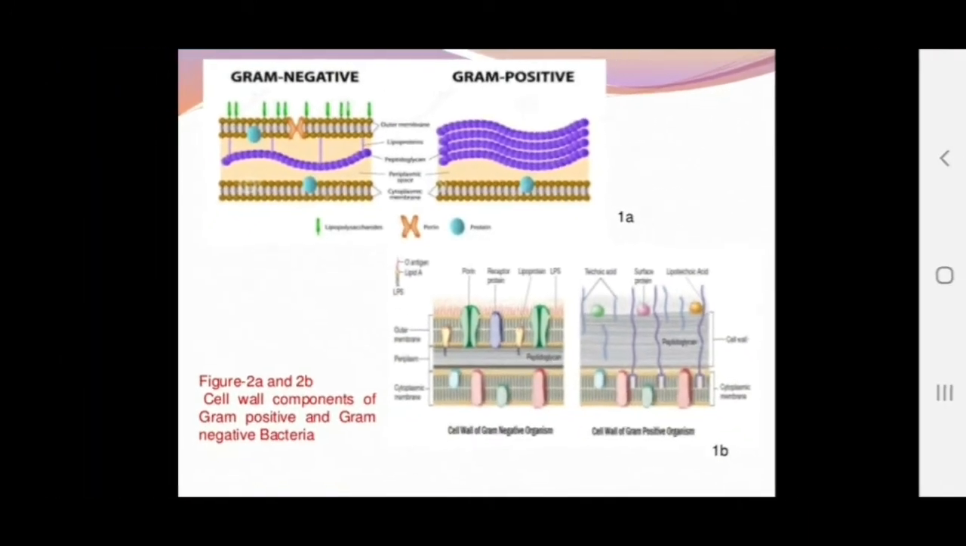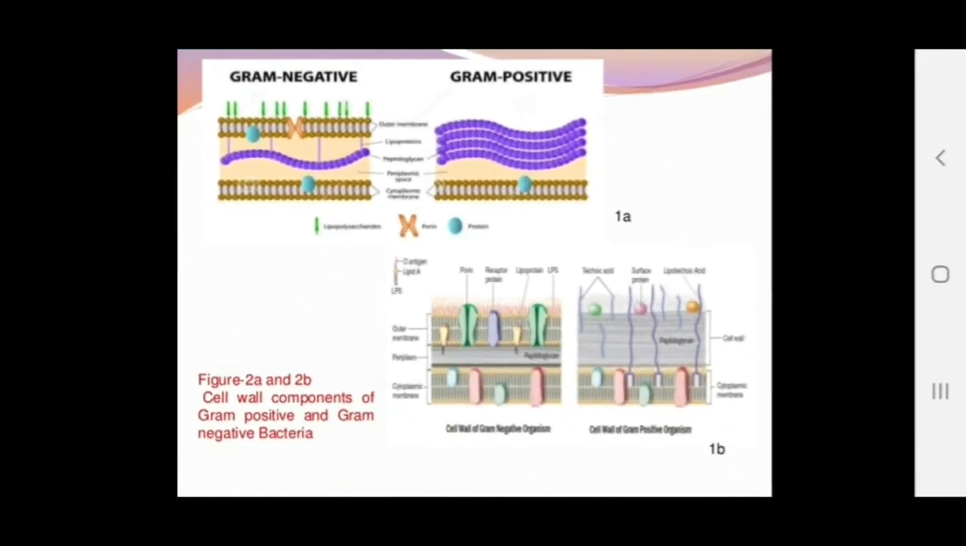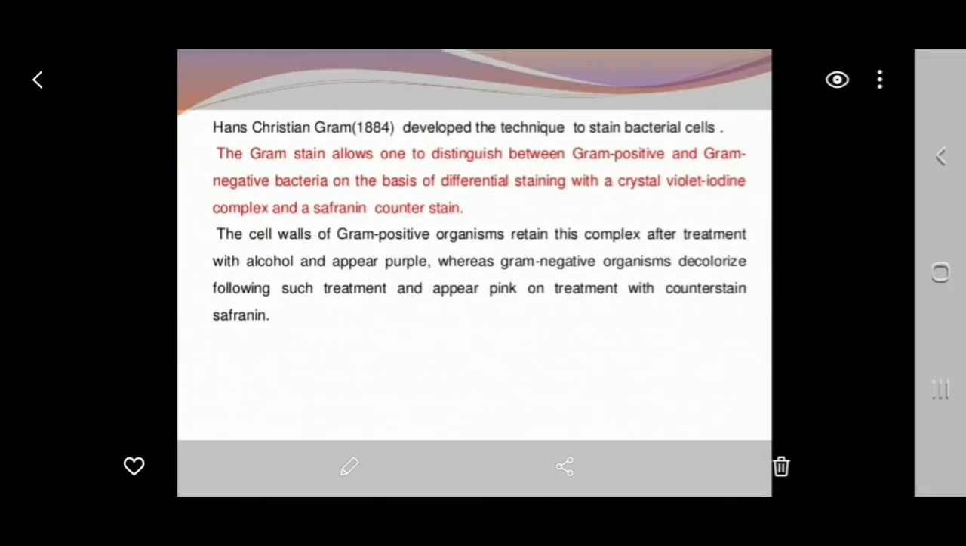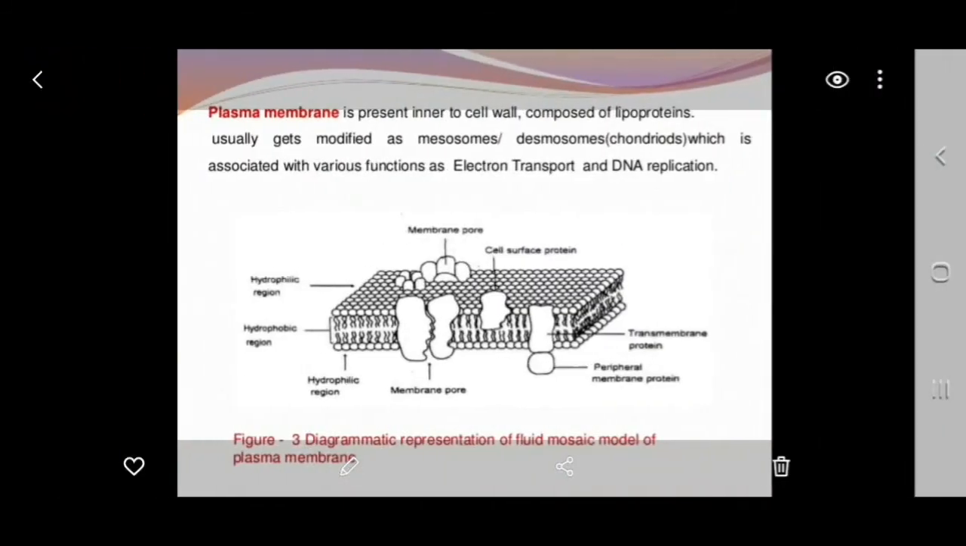If you observe the slide, gram positive bacteria appear violet or purple in color, and gram negative bacteria appear red in color. They take the counter stain. Clear?